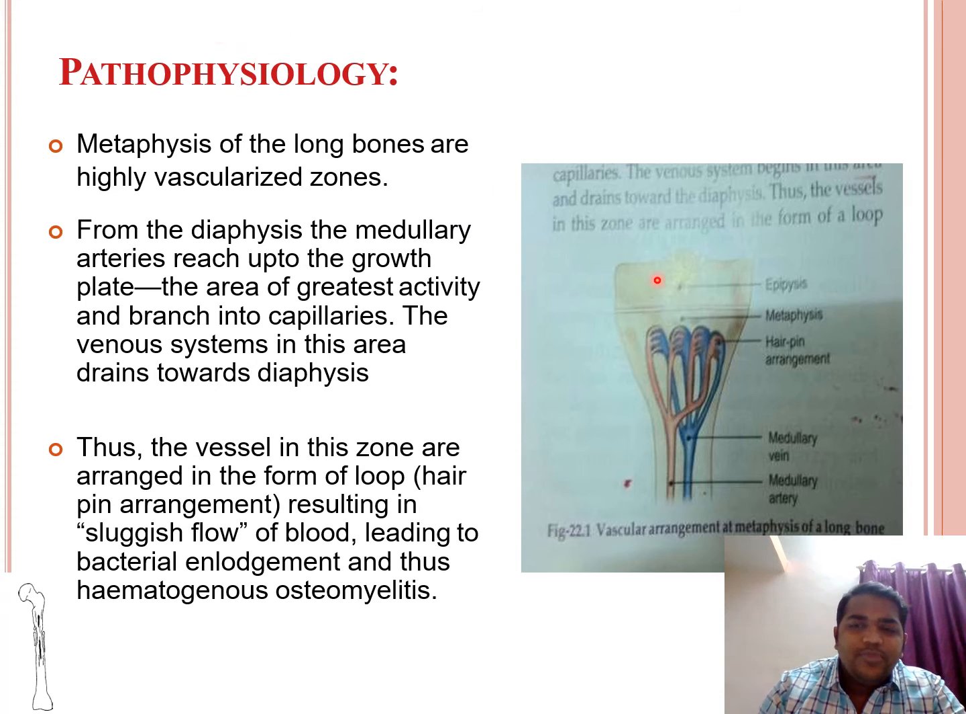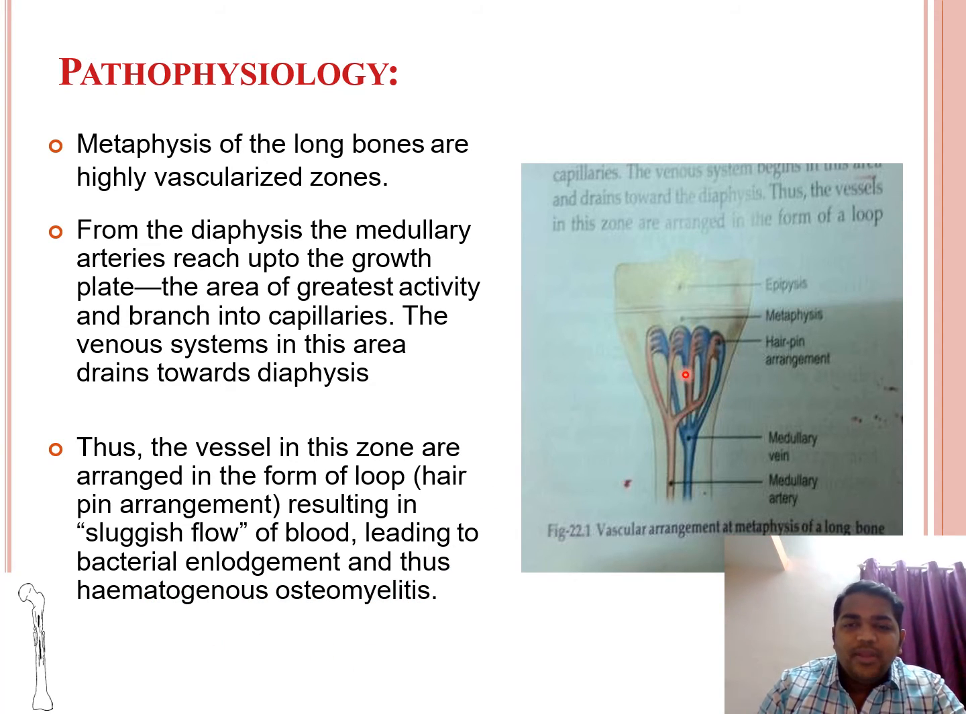So pathophysiology: basically the metaphyses of the long bone are a highly vascularized zone. From the diaphyses, the medullary artery reaches the growth plate, the area of greatest activity, and branches into capillaries. The venous system in this area drains towards the diaphyses. The vessels in this zone are arranged in the form of loops, resulting in sluggish flow of blood, leading to bacterial enlargement and thus hematogenous osteomyelitis.